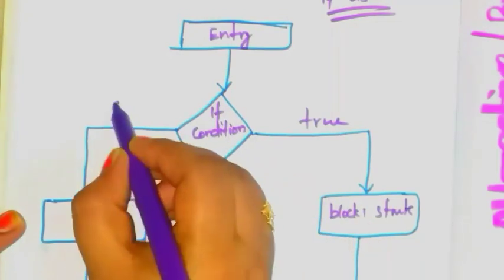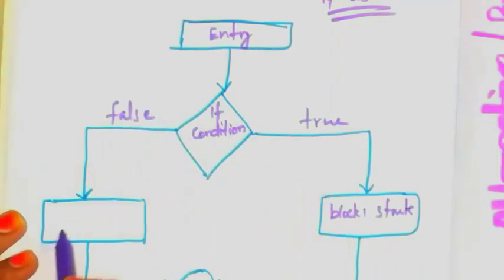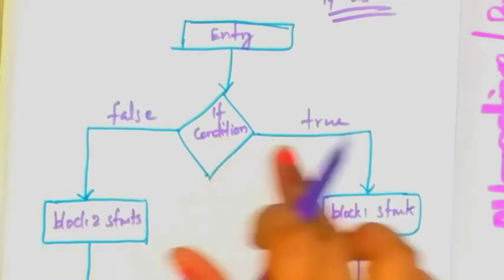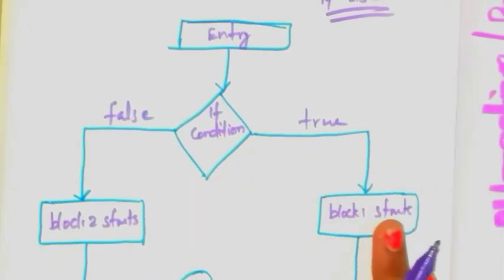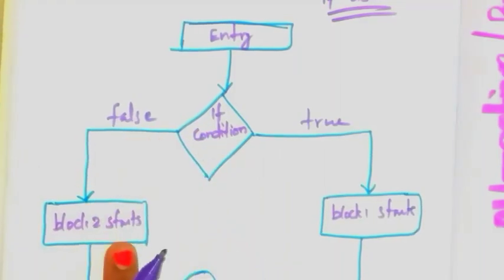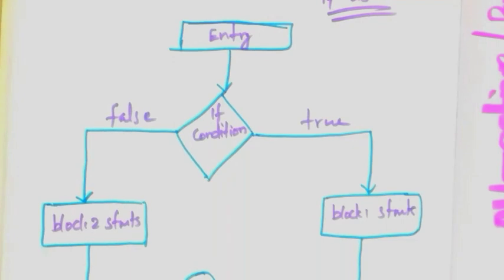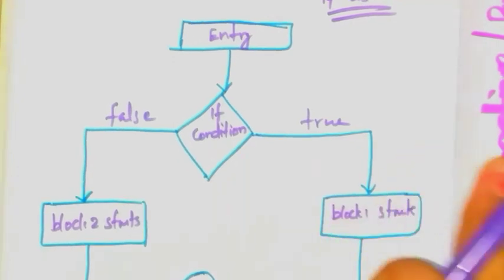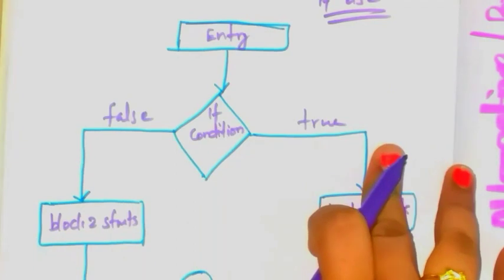If this condition is false, it executes block 2 statements. After that, exit. So this is the flowchart of the if-else statement.